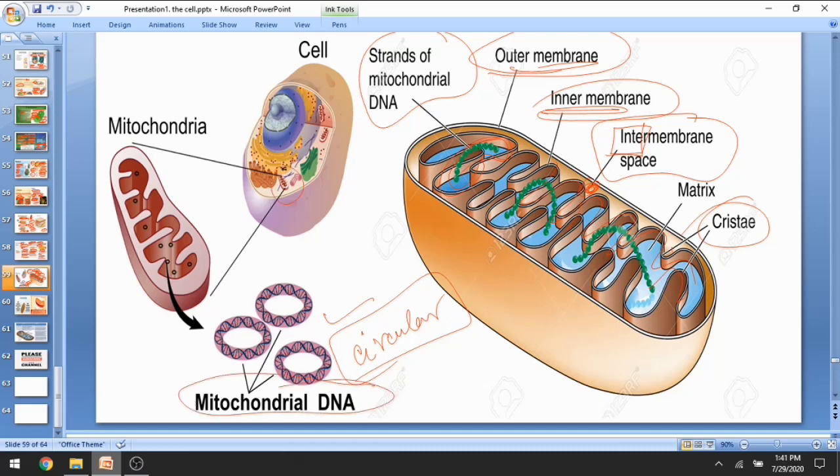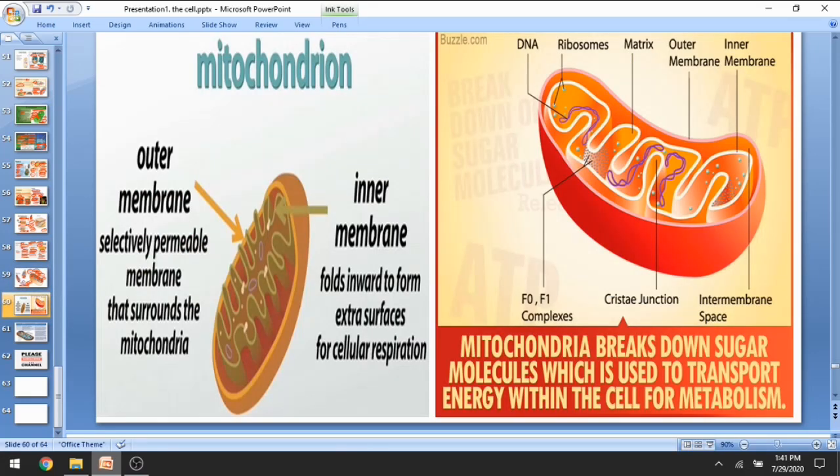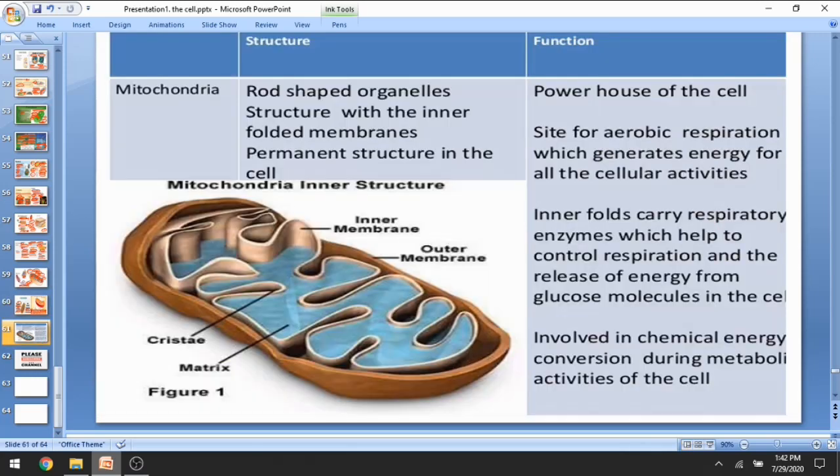So in the cell, these long tubular-like structural organelles are mitochondria. Mitochondria have an outer membrane. What is the function of this outer membrane? It helps in selective permeability of the membrane that surrounds mitochondria. What is the function of the inner membrane? It folds inwardly to create extra space for cellular respiration. So mitochondria break down sugar molecules, which is used to transport energy within the cell for metabolism.